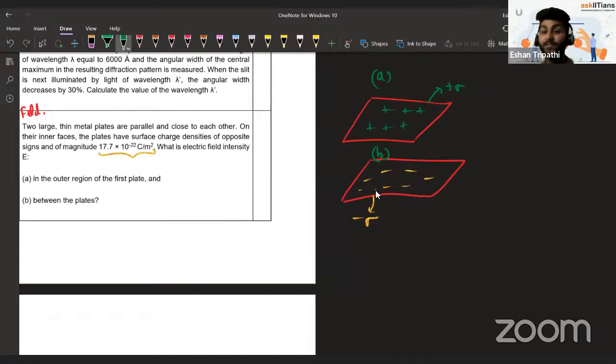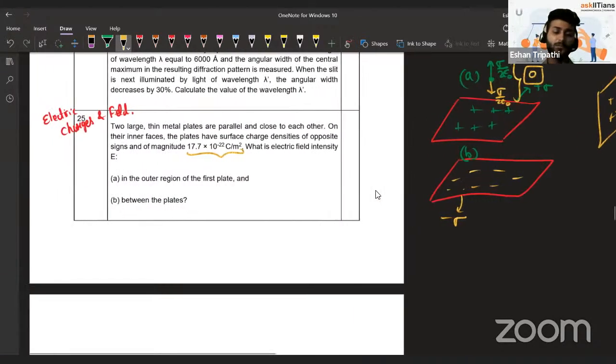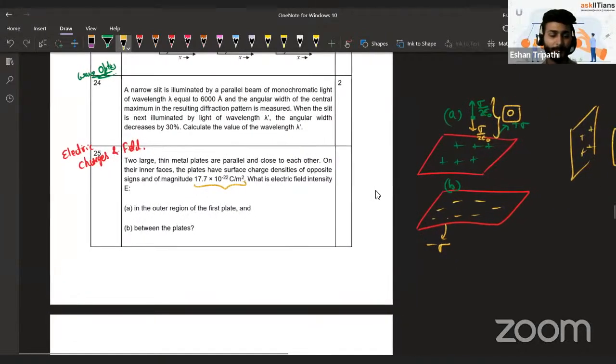The simple formula: if there is a charge sheet, for example this green charge, it is going to produce electric field sigma upon 2 epsilon naught at this point. And this yellow negative charge pulls the electric field downward, sigma upon 2 epsilon naught. So outside it will be 0. So this formula is to be used, just mentioning the formula. Electric field due to a charge sheet is sigma upon 2 epsilon naught. This is on which this question has been based.